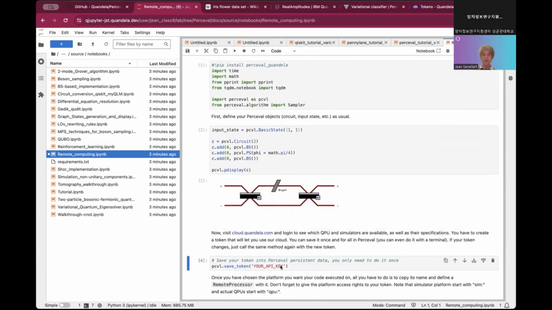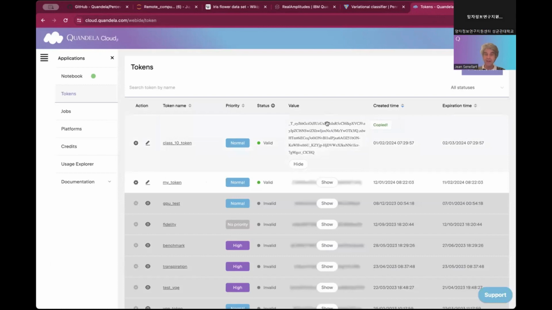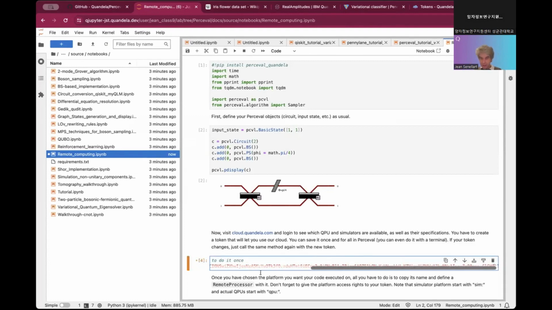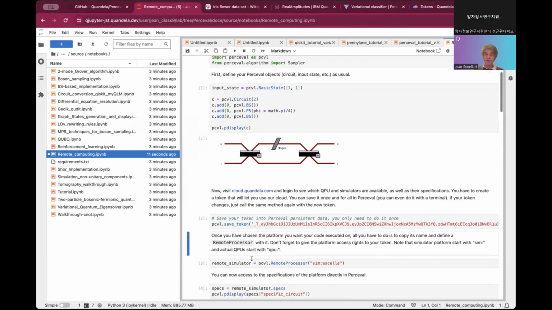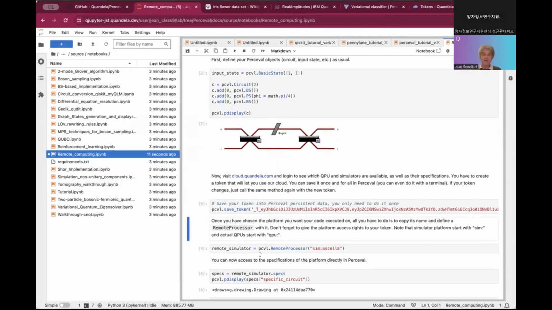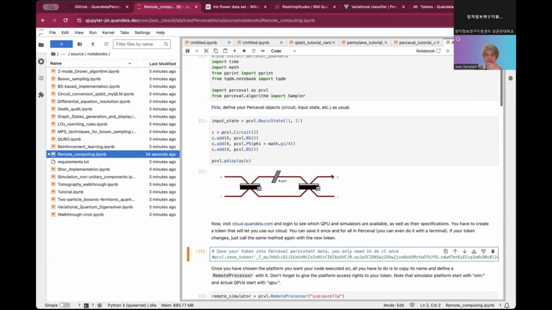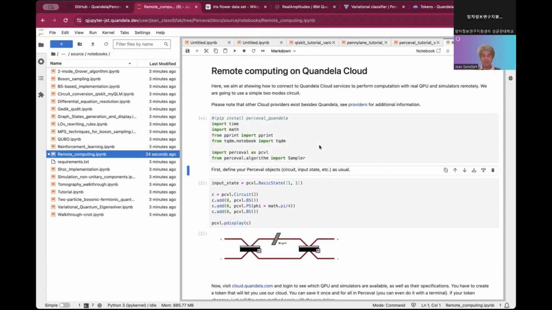Here we will use a token. I will go through Candela Cloud and get my token here, and I need to put my token in. This is a neat feature in Perceval: I've been saving my token, which means that I can relaunch my notebook and I don't need to provide my token again, because it is saved locally on my session.